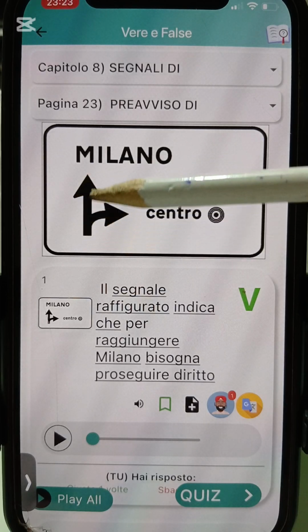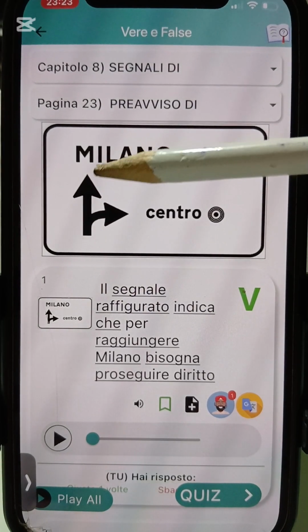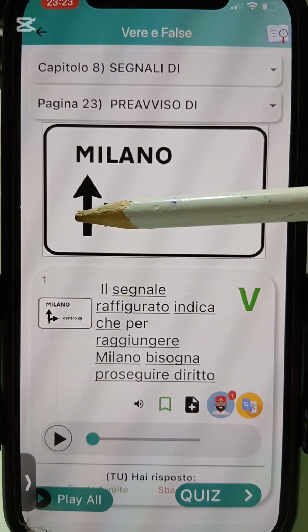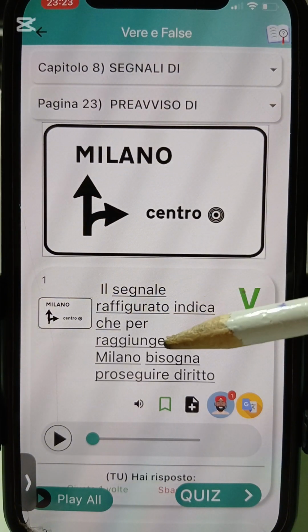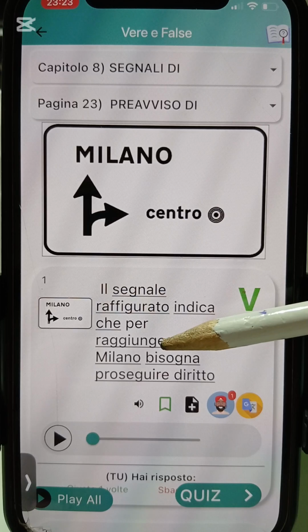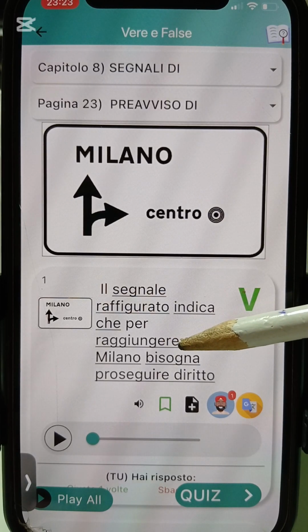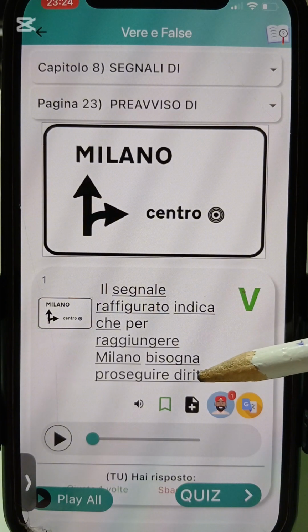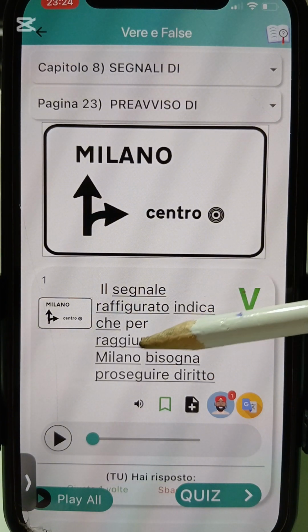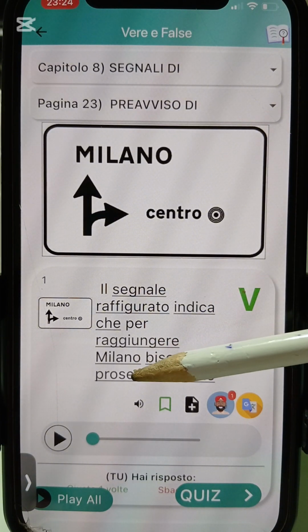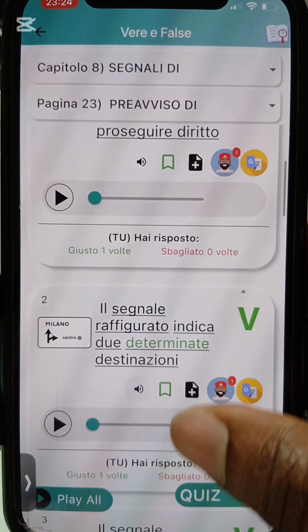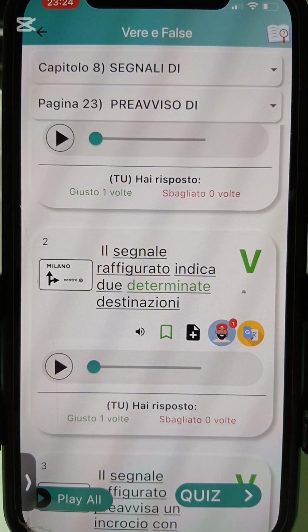Continue straight. And if you look at the arrow, Milano is straight. Alright, so for you to get to Milano now, you need to do what? Continue going straight. Raggiungere means reach. Proseguire diritto means continue straight. Okay? It indicates that for you to reach Milano, bisogna, you need to do what? Continue straight.